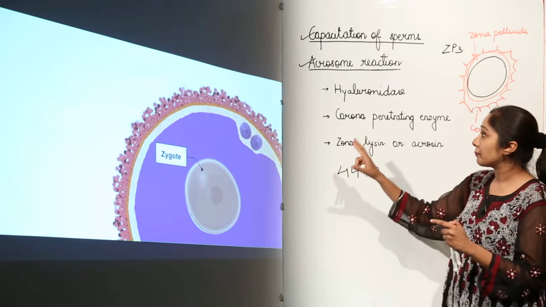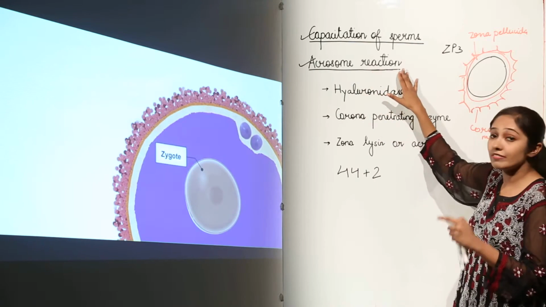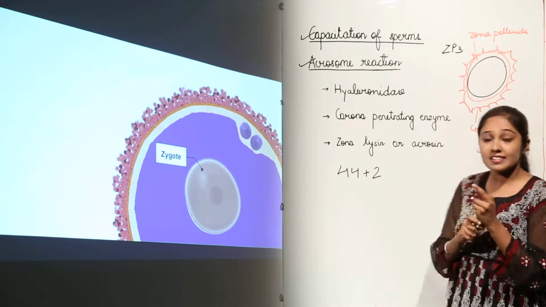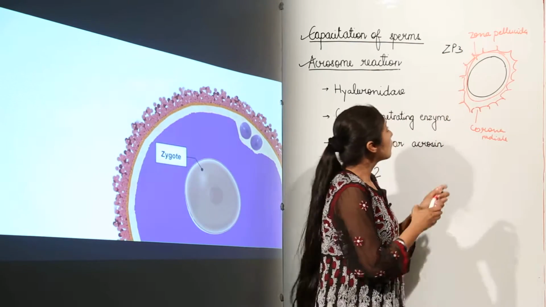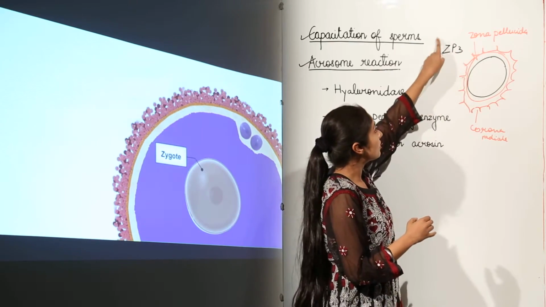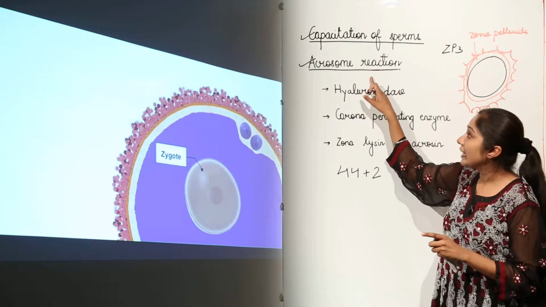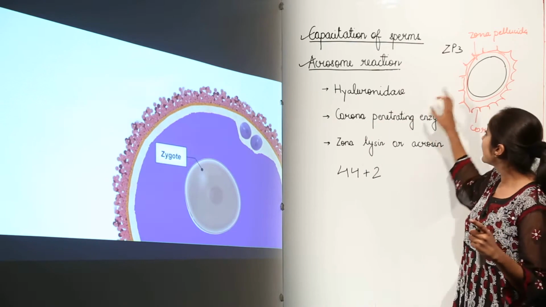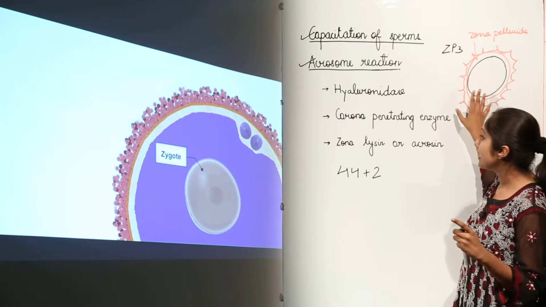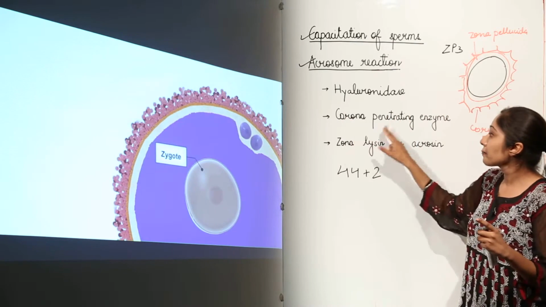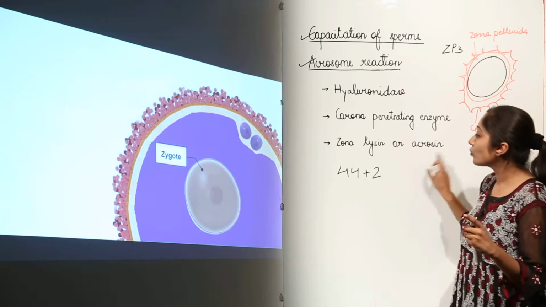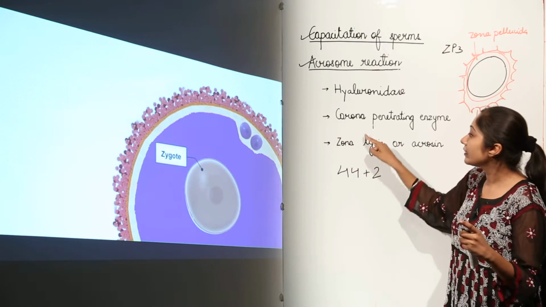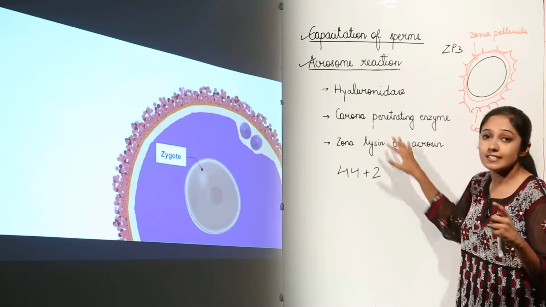So remember, when we talk about the acrosome reaction, the acrosome is going to bind with ZP3 proteins that are present in the zona pellucida. This ZP3 protein binding helps the acrosome to release hydrolytic enzymes. When these hydrolytic enzymes are released, this facilitates entry of the sperm through these membranes. As I told you, this facilitates the entry of the sperm through the corona radiata, and through the zona pellucida. Just remember the words corona and zona, and you can correlate the activity of these enzymes.